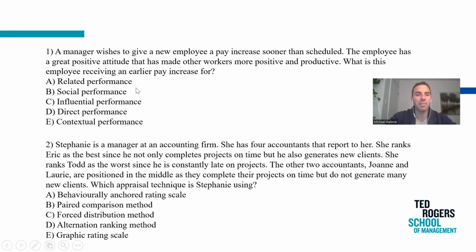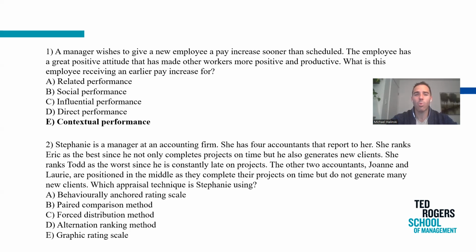It's because we're talking about different forms of performance. Okay, so in class, we talked about 2 types of performance. In fact, only one of these forms of performance is actually listed here. And that is contextual performance. So we talked about task performance and contextual performance. Task performance is somebody who directly contributes to a team. So think like a hockey player scoring a bunch of goals is task performance.